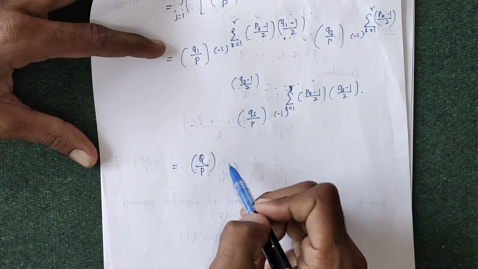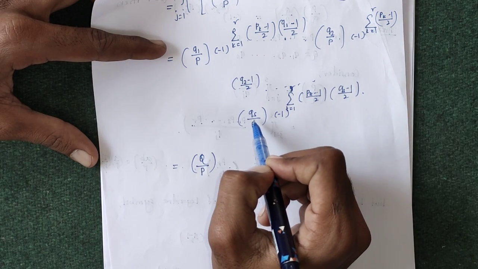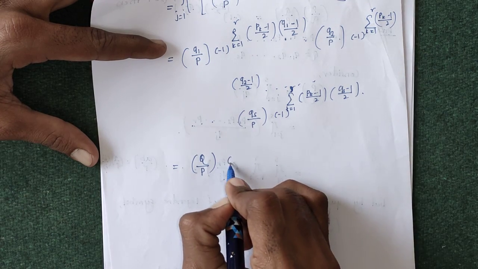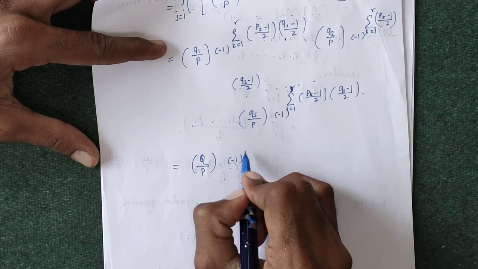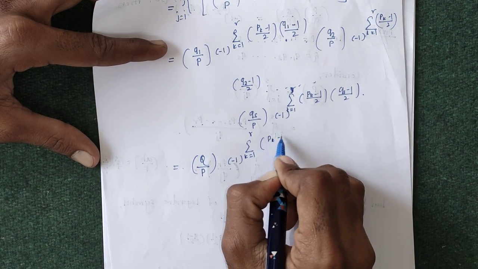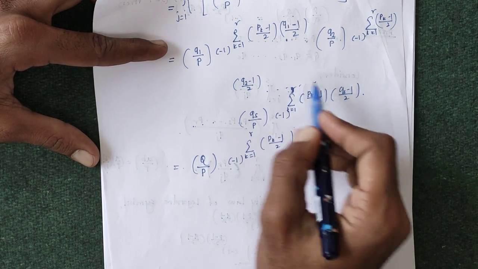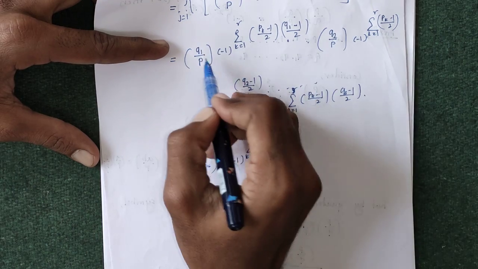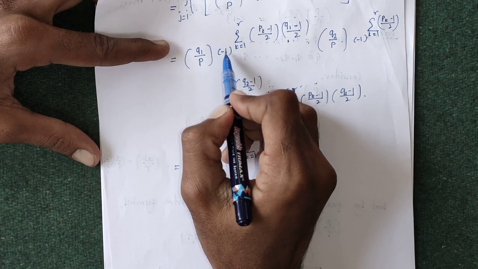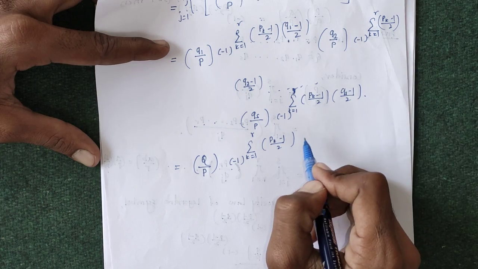So this is the Jacobi symbol, since q1 into q2 up to qs, the multiplication, is equal to q. Writing this as it is, we get minus 1 to the power of the summation, k running from 1 to r, of (pk minus 1) by 2. So if we take (q1 by p), (q2 by p) up to (qs by p) on one side, and minus 1 to the power of this summation is common in each term, then the remaining terms